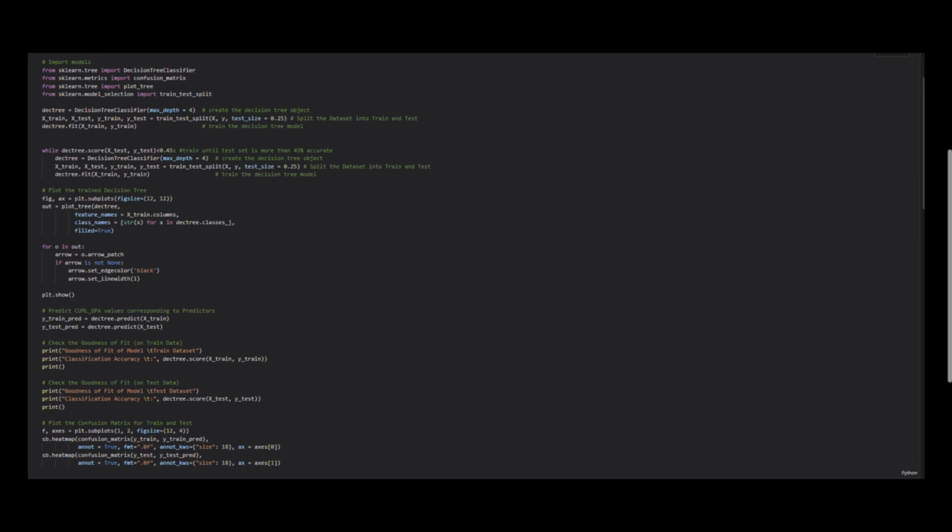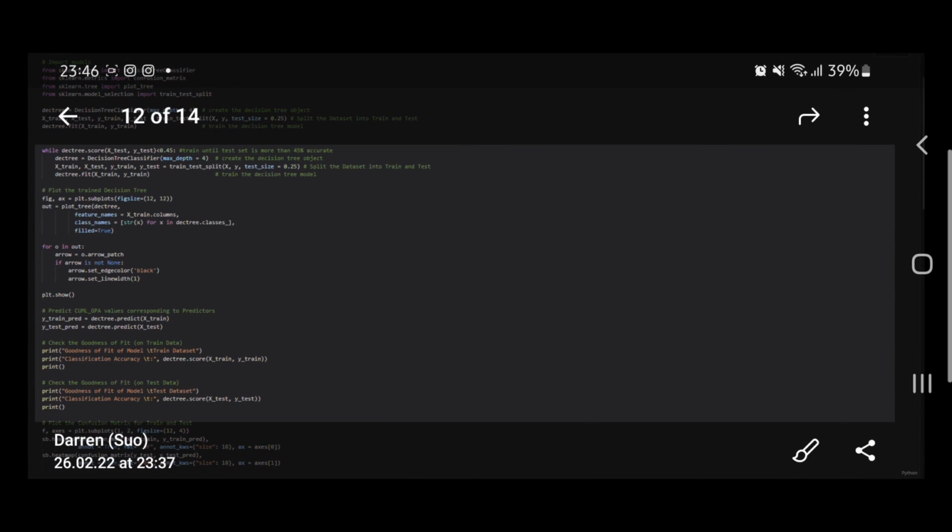Afterwards, we plot the trained decision tree, and then we predict the cumulative GPA values which correspond to our predictors. After that, we check the goodness of fit for both the train and the test data, and then we plot the confusion matrix for the train and the test set.